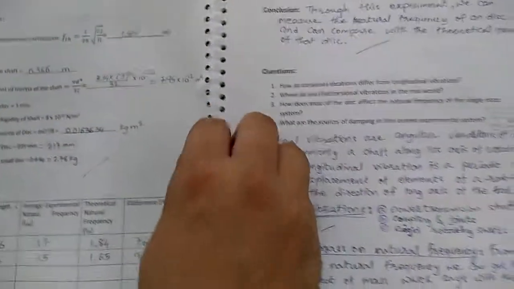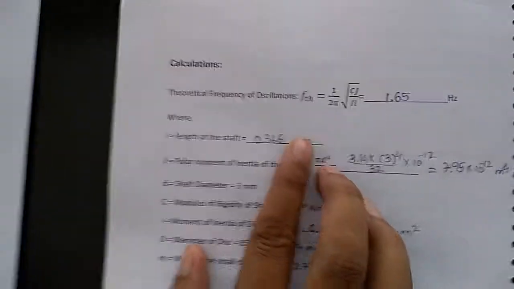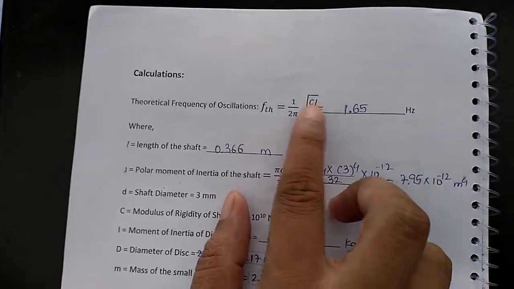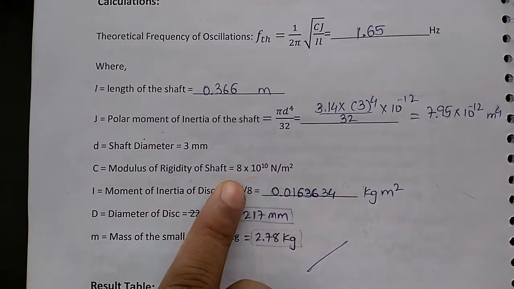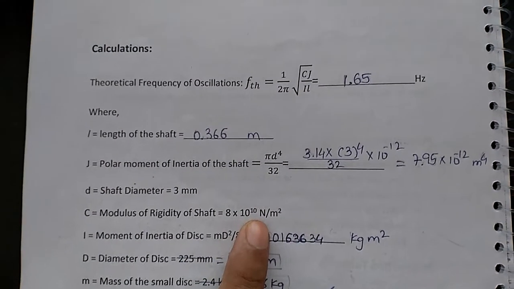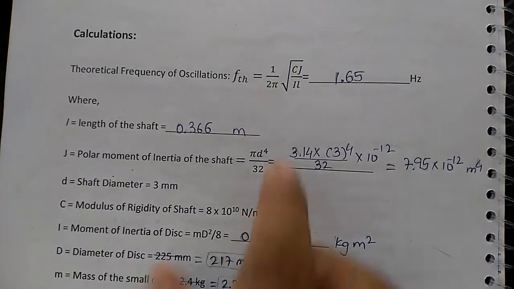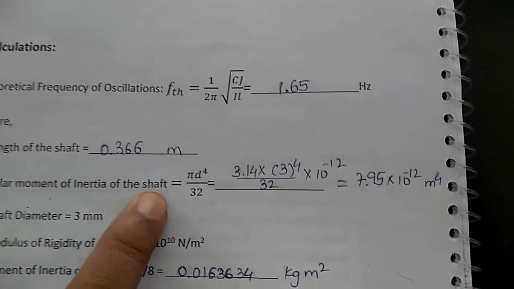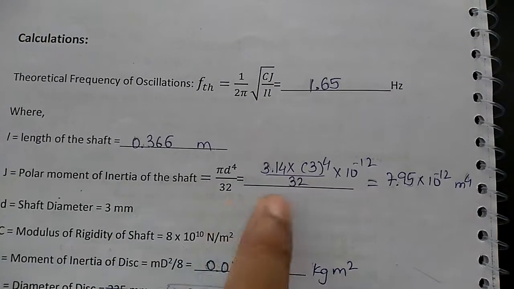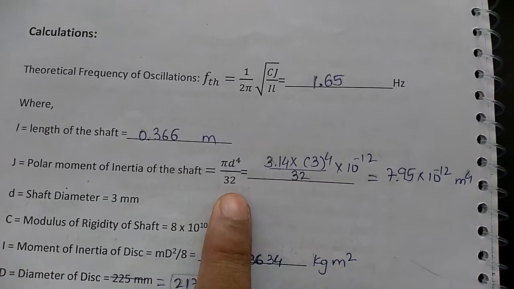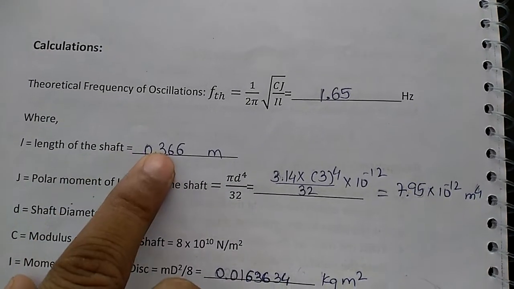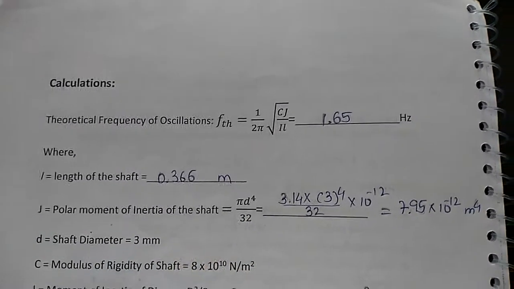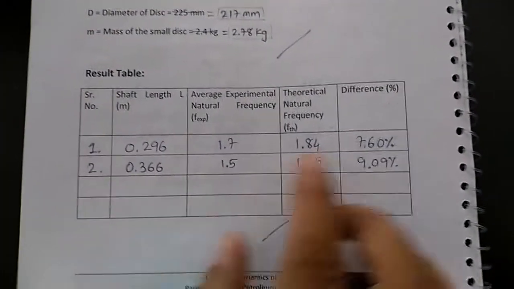Now coming to the theoretical part, we have already discussed the analysis. The natural frequency is 1 by 2 pi root of CJ by IL. Here C is the modulus of rigidity of the shaft, which is given as 8 into 10 raised to the power 10 Newton per mm square, and J is the polar moment of inertia, or area moment of inertia, of the shaft, and its value is pi d raised to the power 4 by 32. So for a given length, mass moment of inertia, area moment of inertia, and diameter of the shaft, we can find the natural frequency using the theoretical value.